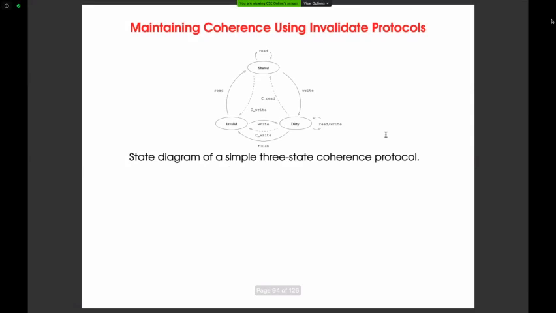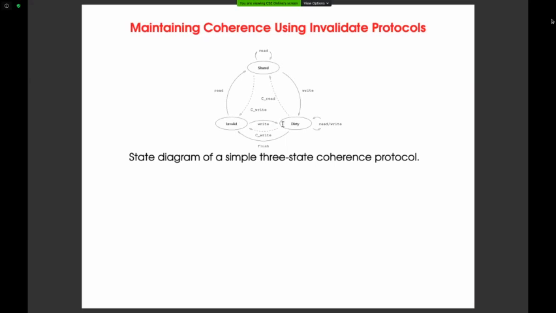Okay. Right. So look at this. Actually, here it is showing dirty separately and invalid separately. But actually, this is not really dirty. It is called modified. Okay, take modified, MSI. This is the M. So replace dirty with modified. So what do you mean by modified? It means that only one copy exists, and it is with one of the processors. Shared means you have a copy and somebody else has the same copy, and it is clean. Dirty means you don't have the latest copy, somebody else has it. Your copy is dirty and someone's copy is clean.